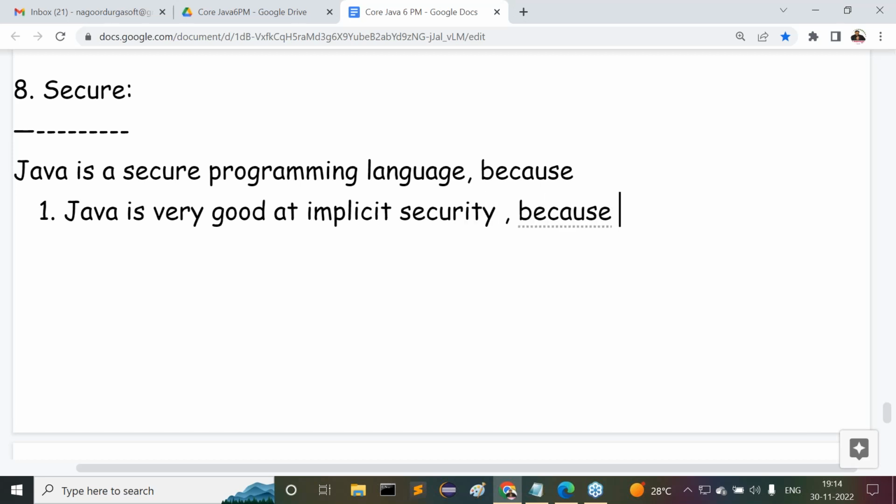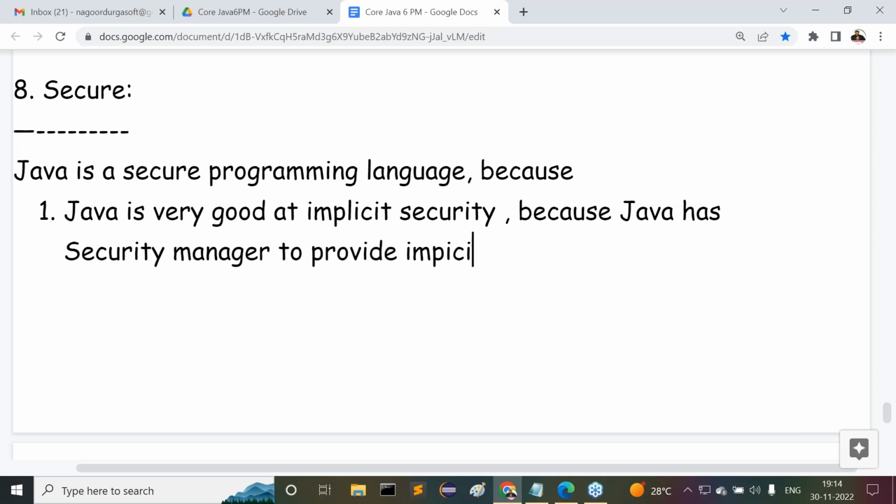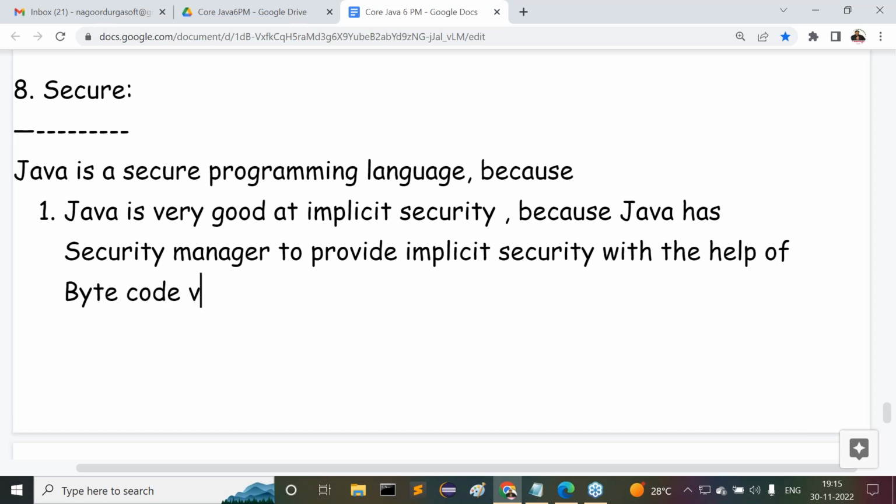Why? Because Java has a security manager to provide implicit security, with the help of the bytecode verifier.